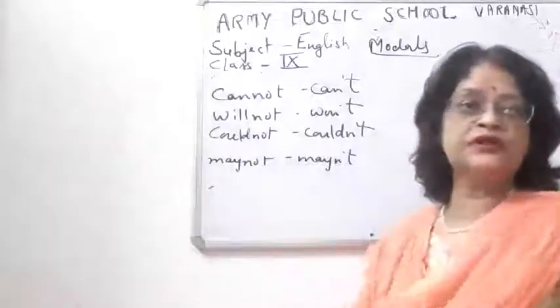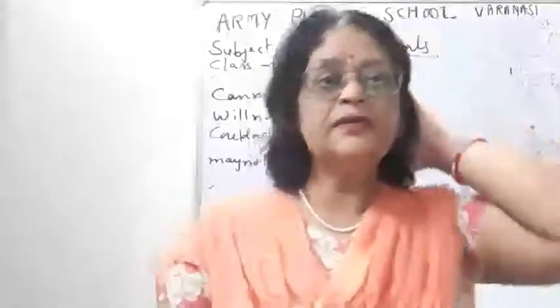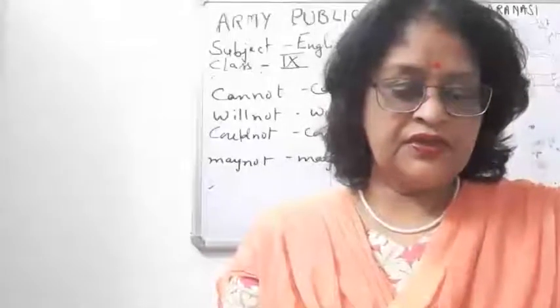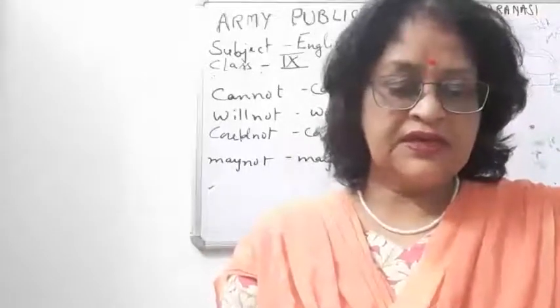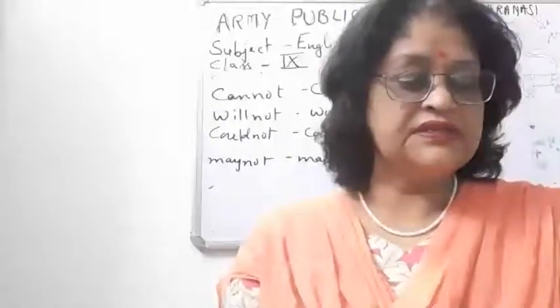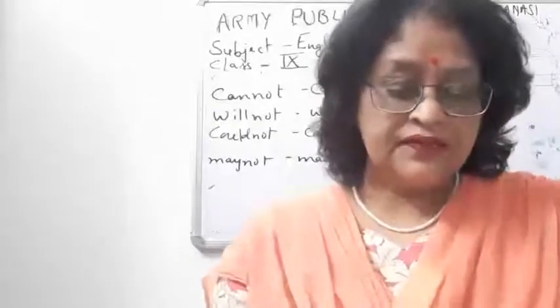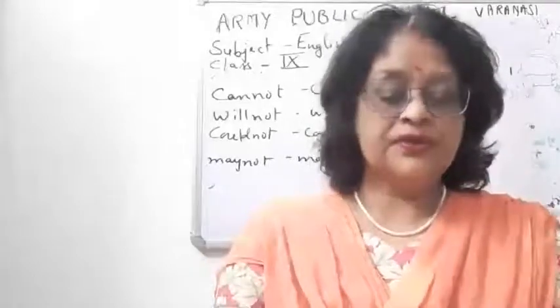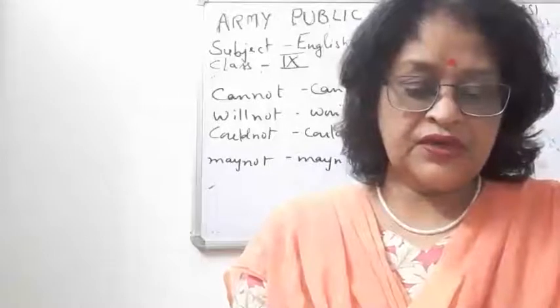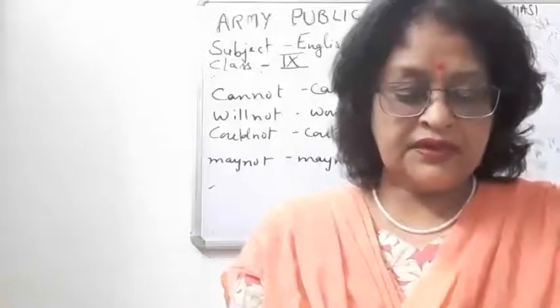Okay, so children, when the auxiliaries are joined with not to form negatives, they are generally used in the contracted form. Children, what is the meaning of contracted form? Like will not, won't, should not, shouldn't, would not, wouldn't, need not, needn't, dare not, daren't.